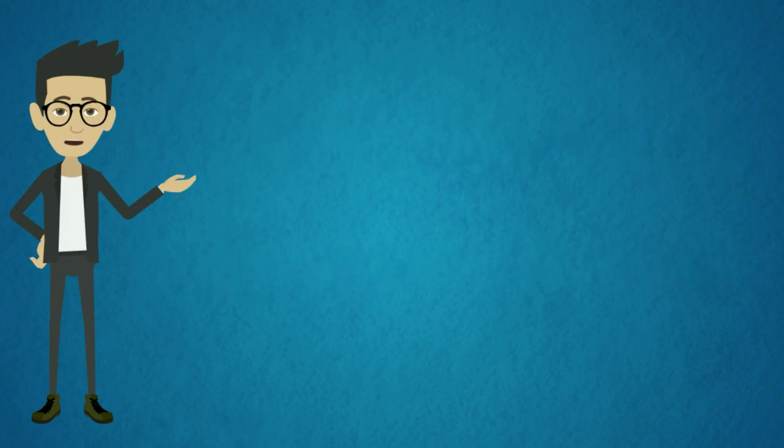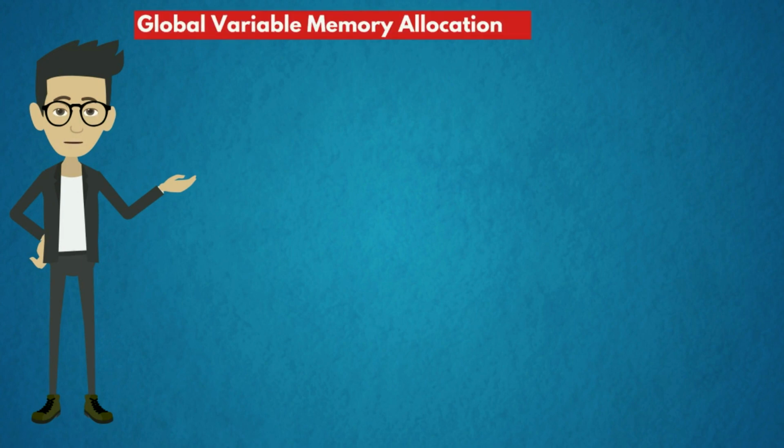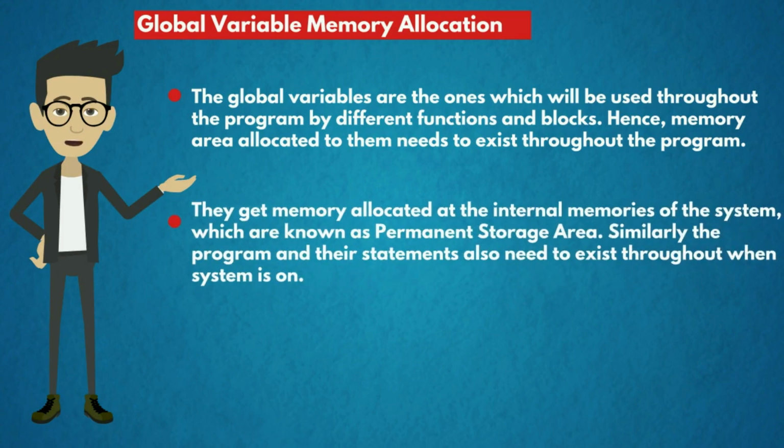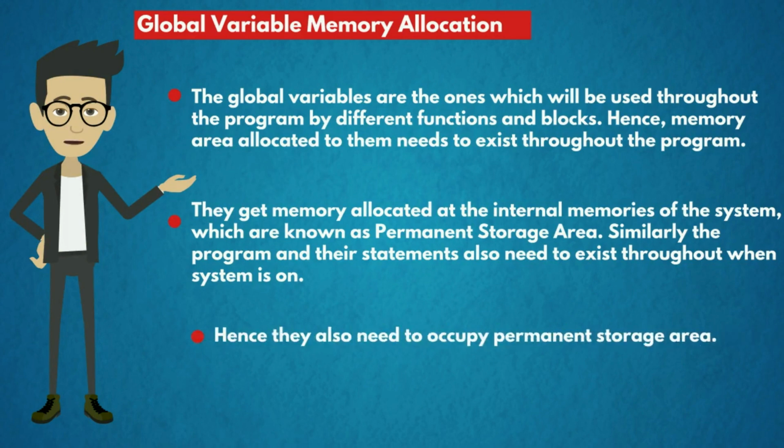As we have discussed global variables, now we are going to discuss global variable memory allocation. The global variables are the ones which will be used throughout the program by different functions and blocks. Hence, the memory area allocated to them needs to exist throughout the program. They get memory allocated in the internal memory of the system, which is known as the permanent storage area. Similarly, the program and the statements also need to exist throughout when the system is on. Hence, they also need to occupy the permanent storage area.